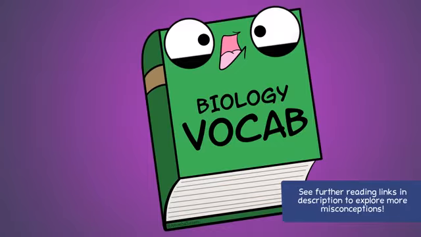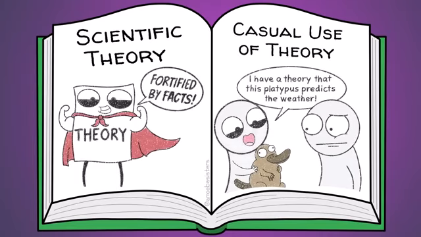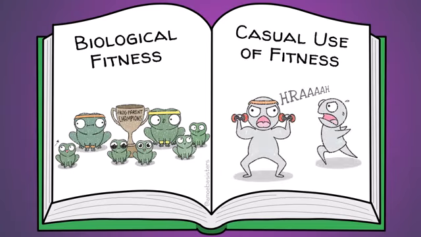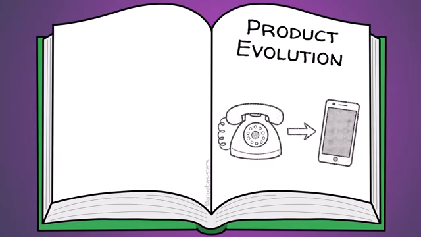Some of the vocab or terminology can be misunderstood. For example, our video that explains how theory means something different in science versus casual conversation. Or the word fitness. In biology, fitness is related to how many offspring are produced, meaning genes are getting passed down. So biological fitness is not how strong the organism may be. Or even the word evolution itself.